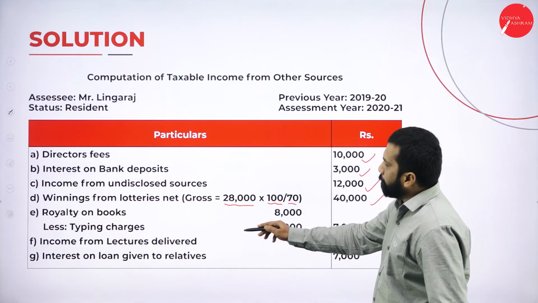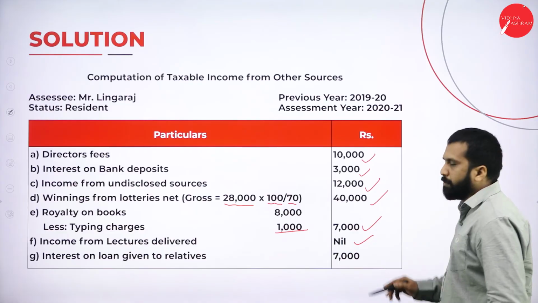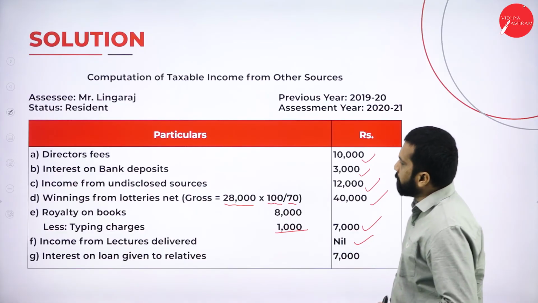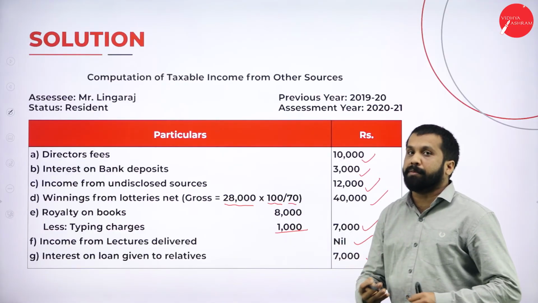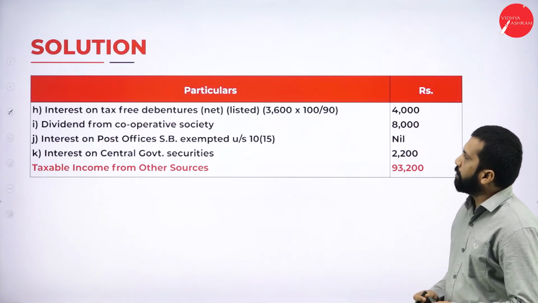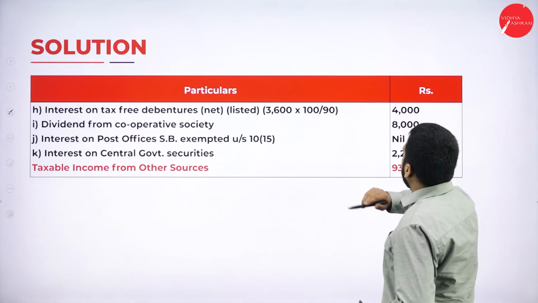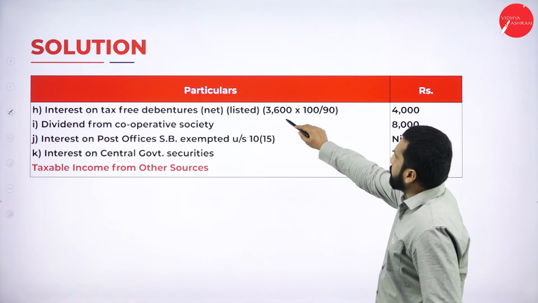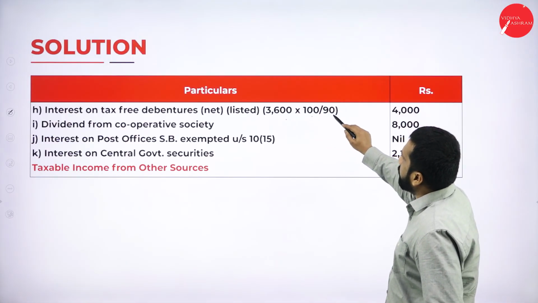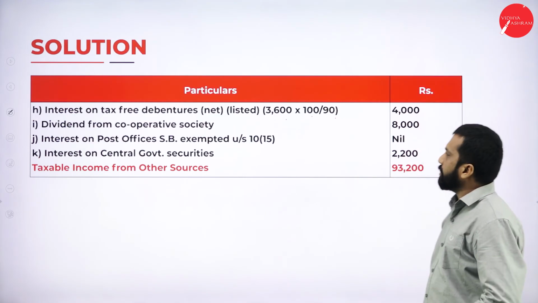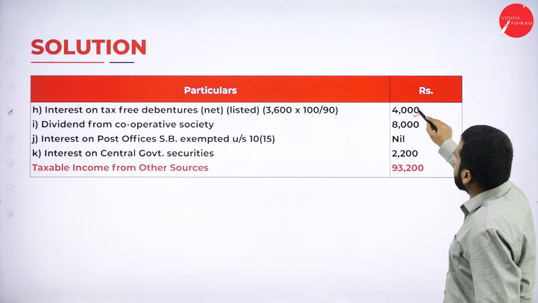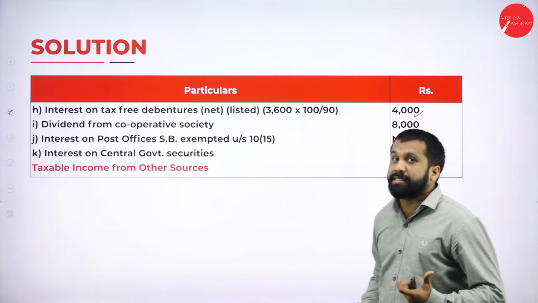Next, income from lecture delivered, nil, because it is not other source. Interest on loan given to relative, that is an extra income, so it is other source. Interest on tax-free debenture, 3,600 into 100 by 90. So if it is tax-free, we are supposed to consider 100 by 90. So it will be 4,000. Why it is 90?